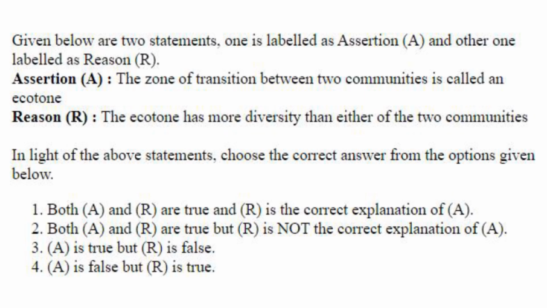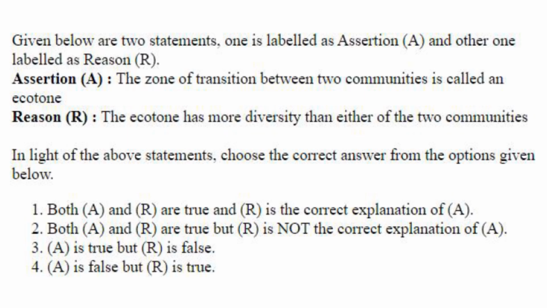Then given below are two statements. One is labeled assertion, the other is reason. So assertion: the zone of transition between two communities is called an ecotone. That's correct. The reason: the ecotone has more diversity than either of the two communities. If there is a zone of transition between two communities, the ecotone will have more species diversity than either of the two communities.